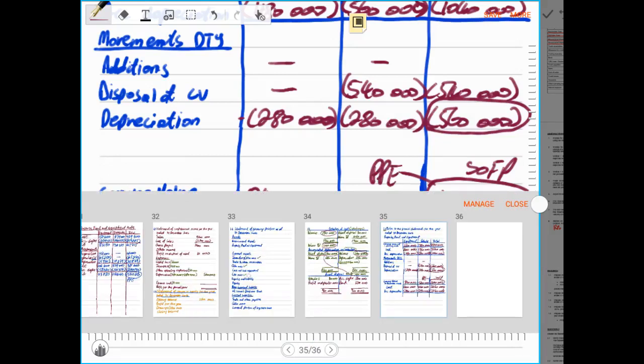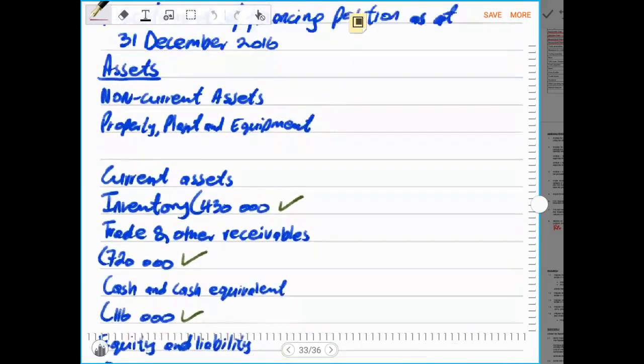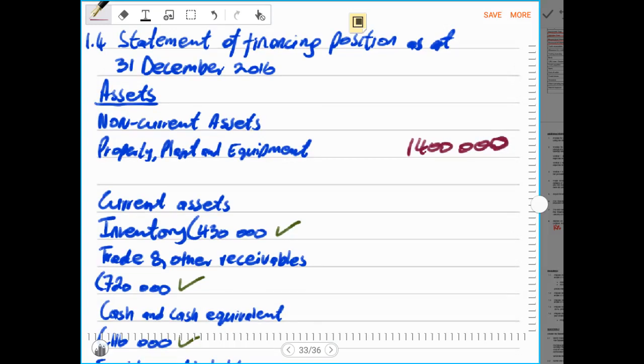So now straight that can be recorded in the balance sheet under the PPE as 1,400,000 rands.